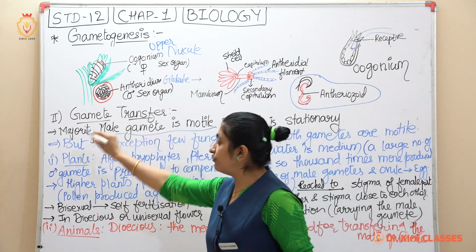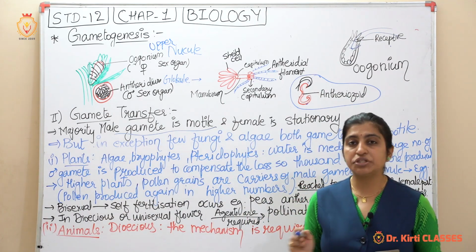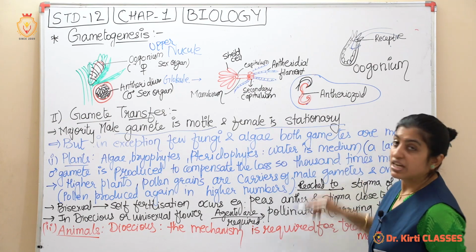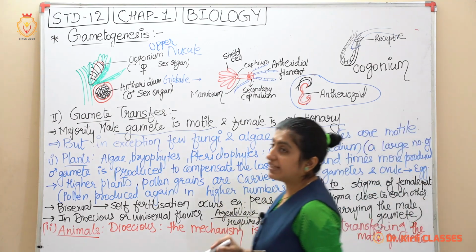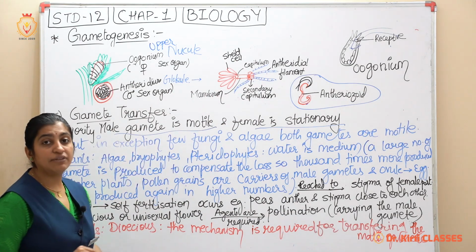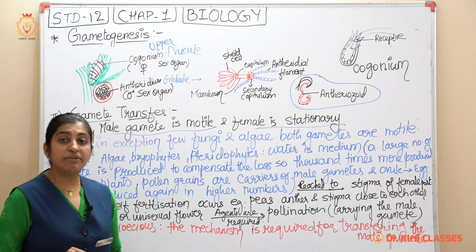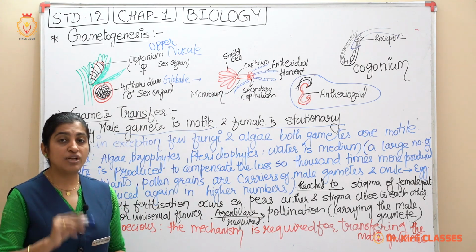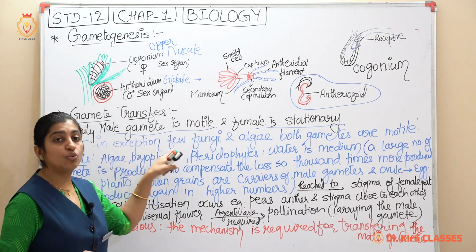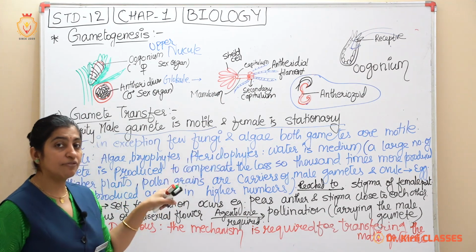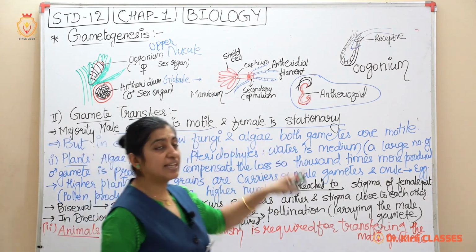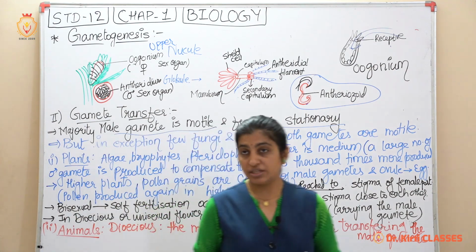So in the majority of water organisms, whether plants or animals, the male is motile and the female is stationary. But in exceptions, like we saw in Chara, and yesterday homogametic, for example Cladophora, which is also given in the textbook. Again, exceptions are a few fungi and algae, as given in the figure. So both gametes are motile and they can fuse easily.